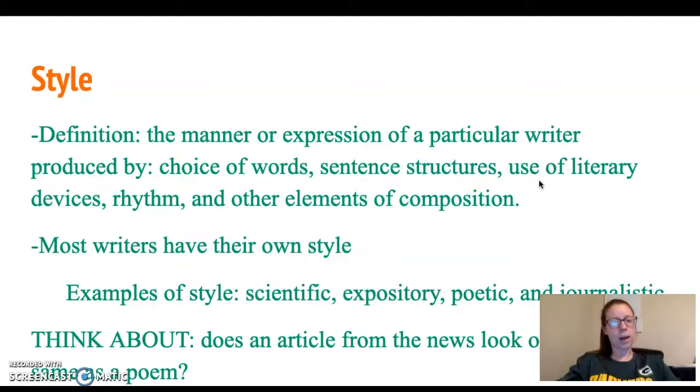One question I want you to think about is, does an article from the news look or read the same as a poem? Okay, most of us know that that probably isn't the same, right? A poem and an article in the news don't exactly always look the same. Okay, and that is due to their style. That is due to the choices that that author would make depending upon the form that they're looking at.